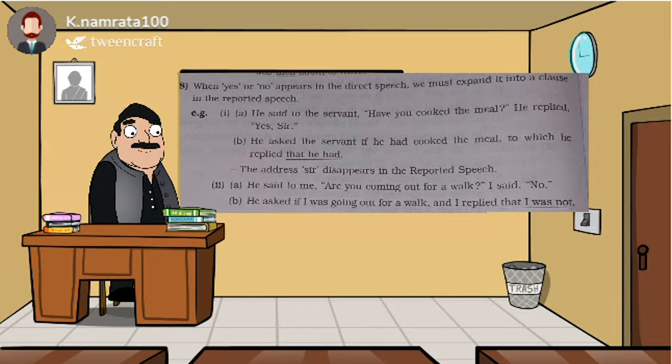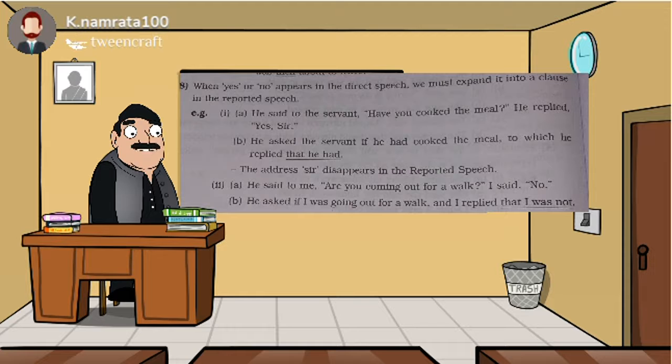See example they have given. Direct speech is, he said to the servant, have you cooked the meal? He replied, yes sir. Now this is the direct speech. Now conversion into reported speech will be, he asked the servant if he had cooked the meal, to which he replied that he had. Okay, then here that he had is converted into clause. The address sir disappears in reported speech.